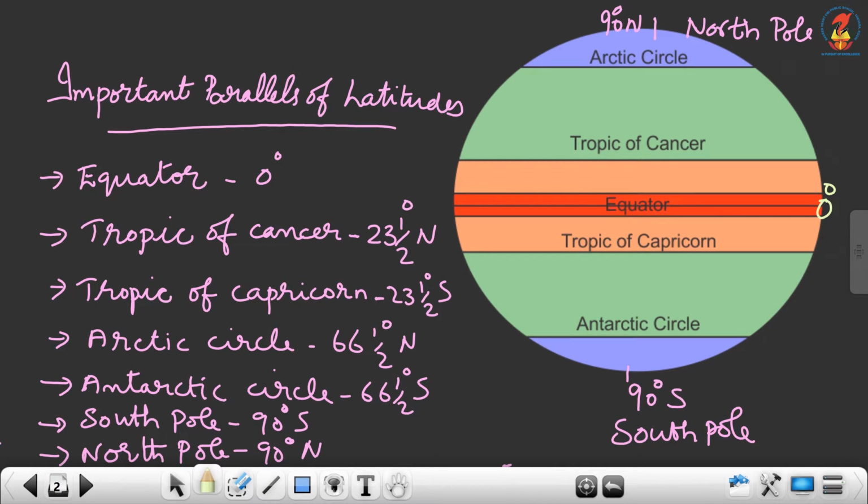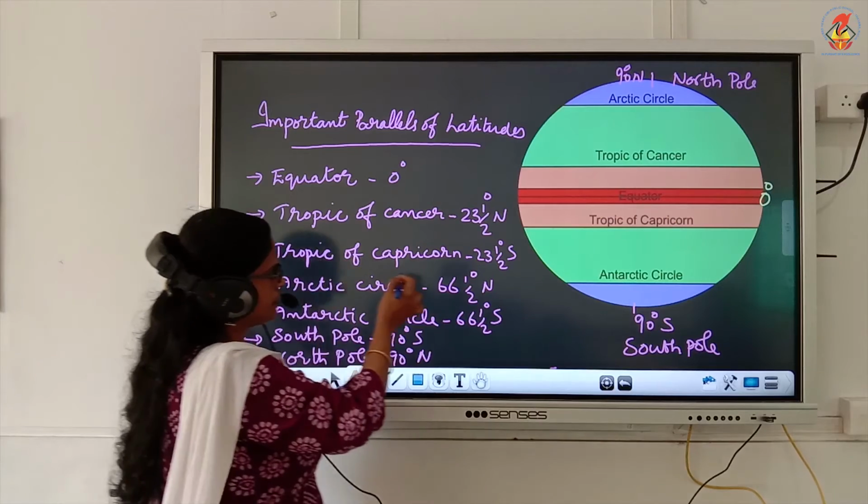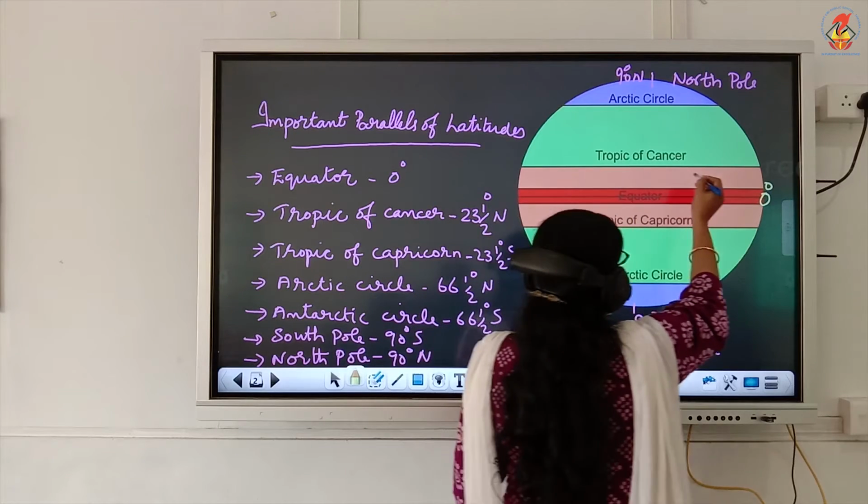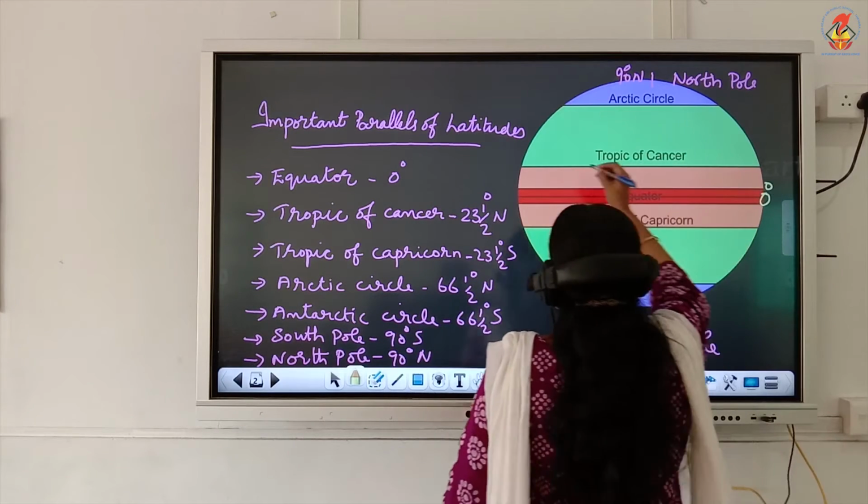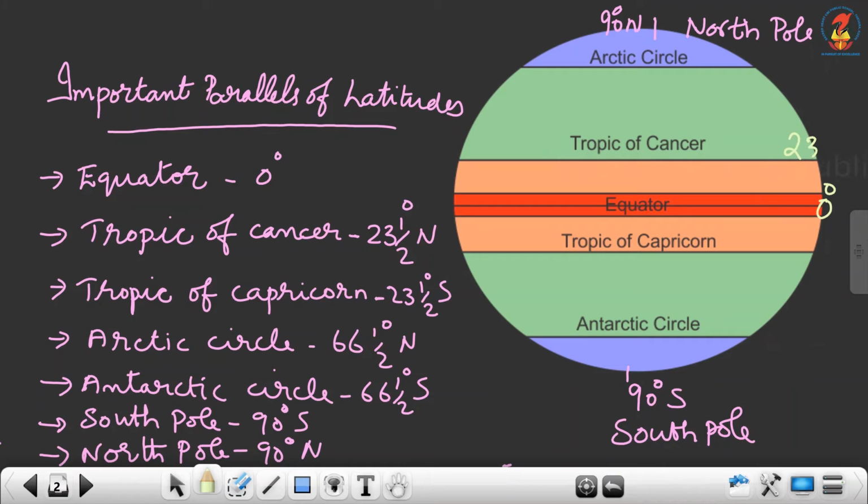Okay, children, now the next is Tropic of Cancer. Here is Tropic of Cancer. It is 23.5 degree north latitude. Tropic of Cancer lies to the north of equator. This is Tropic of Cancer. It lies to the north of equator at 23.5 degree north.